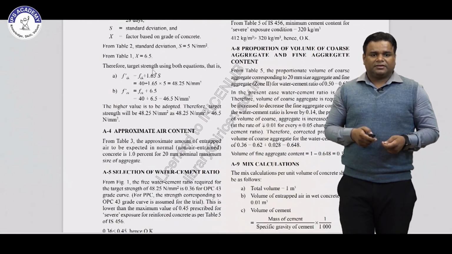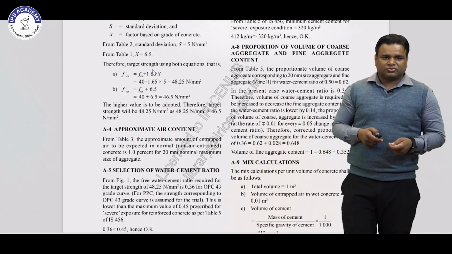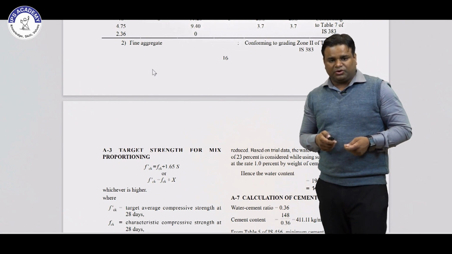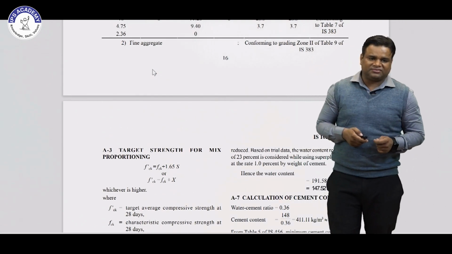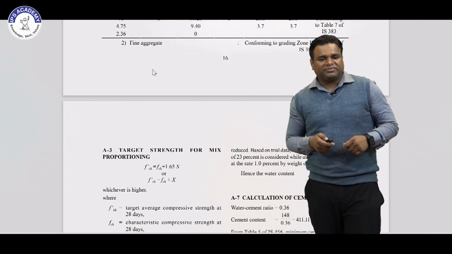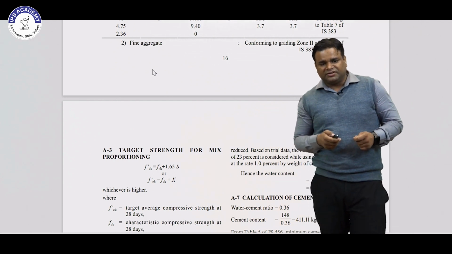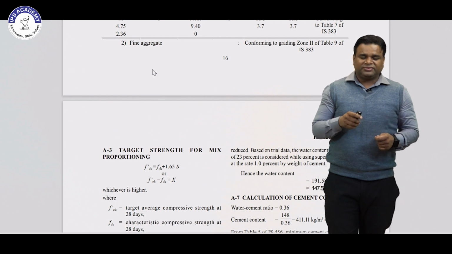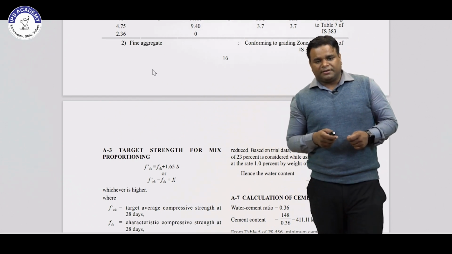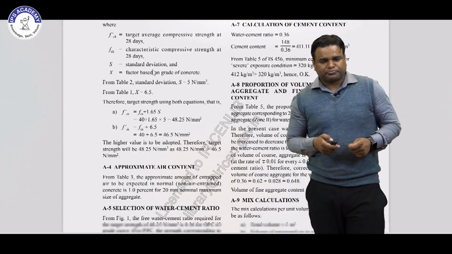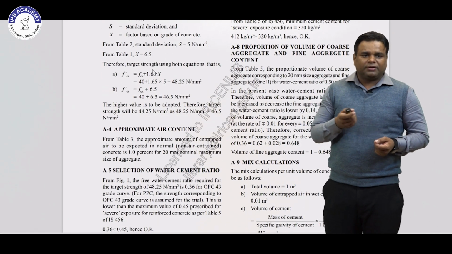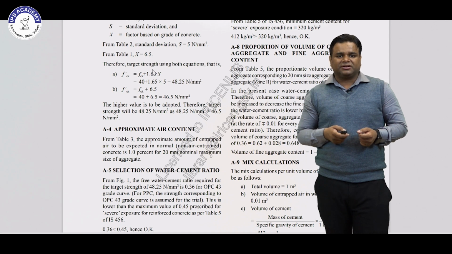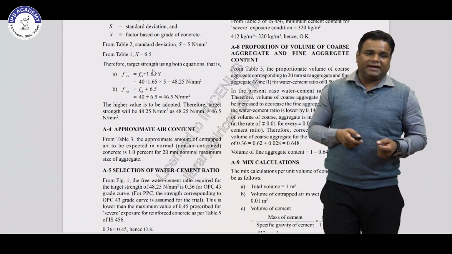Next, the designing. The first is target strength of the mix. So we have already discussed f'ck = fck + 1.65 S, or f'ck = fck + X. So these are the two relations which provide the target strength of the concrete. From table 2 we have seen the standard deviation for M40 grade is 5.